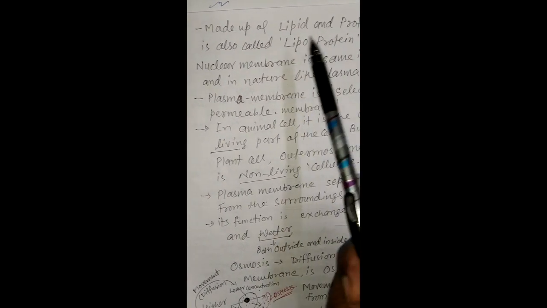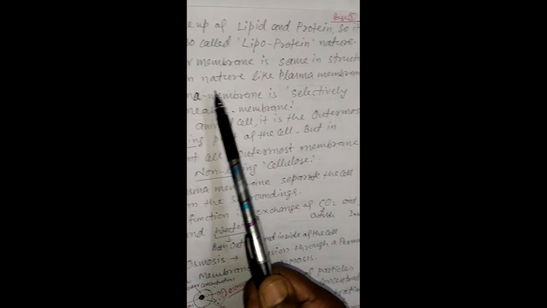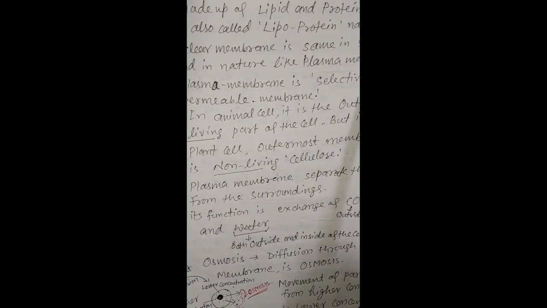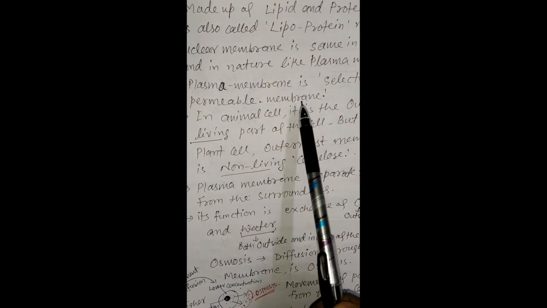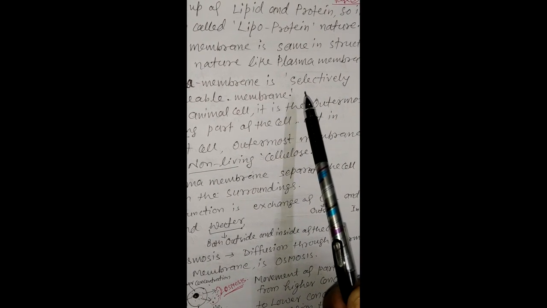Nuclear membrane is the same in structure and nature as plasma membrane. Plasma membrane is a selectively permeable membrane. It does not allow all particles to go inside the cell and come out from the cell.